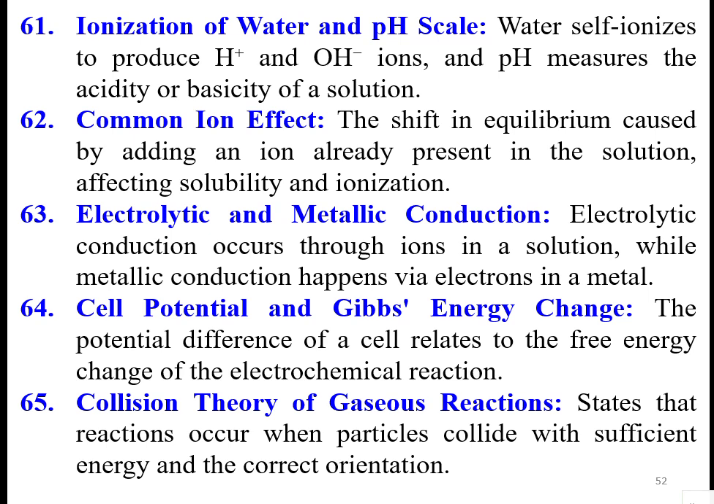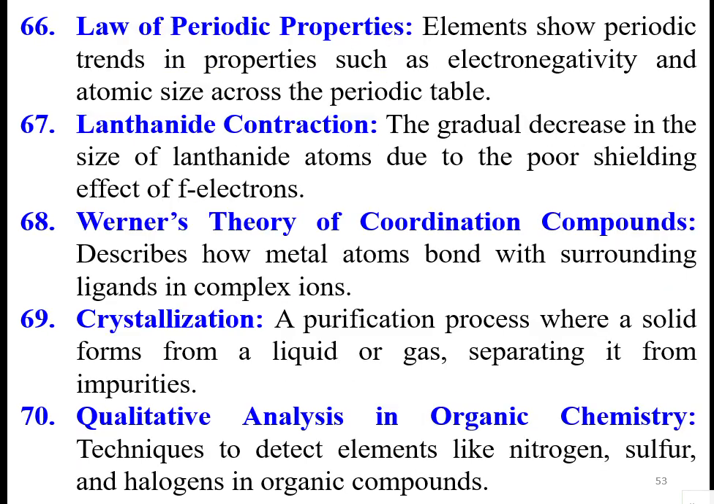Then collision theory of gaseous reactions states that reactions occur when particles collide with sufficient energy and the correct orientation. Law of periodic properties: elements show periodic trends and properties such as electronegativity and atomic size across the periodic table. Lanthanide contraction is the gradual decrease in the size of lanthanide atoms due to the poor shielding of f orbitals. Werner theory of coordination compounds describes how metal atoms bond with surrounding ligands in complex ions.